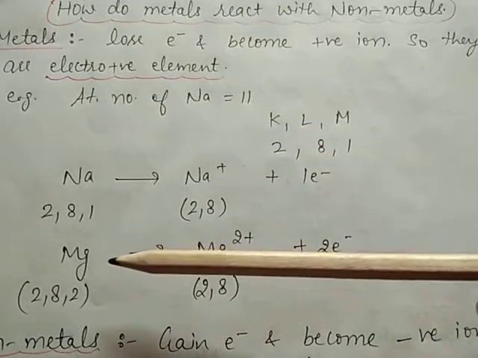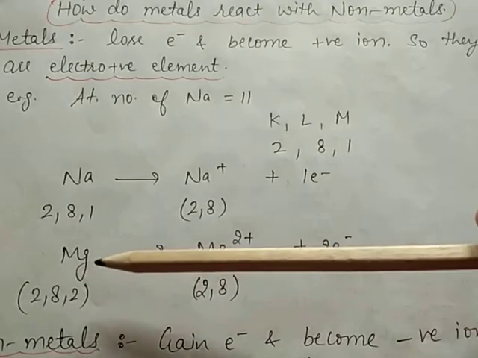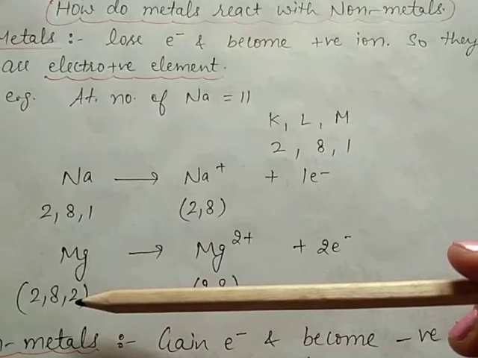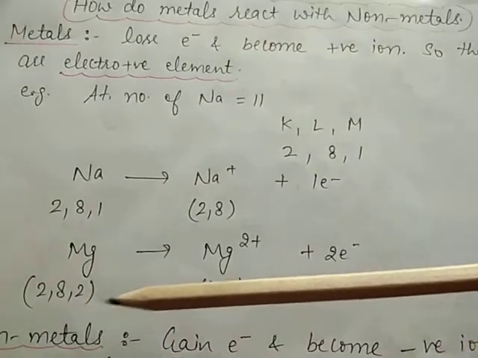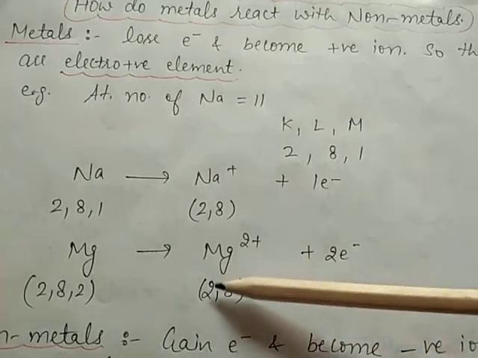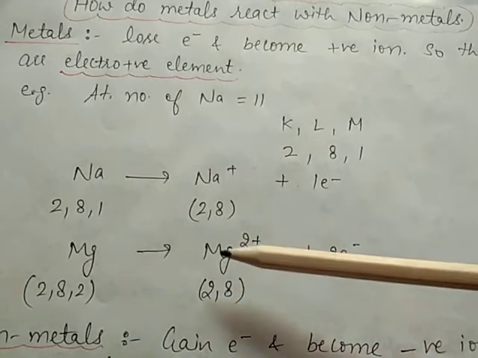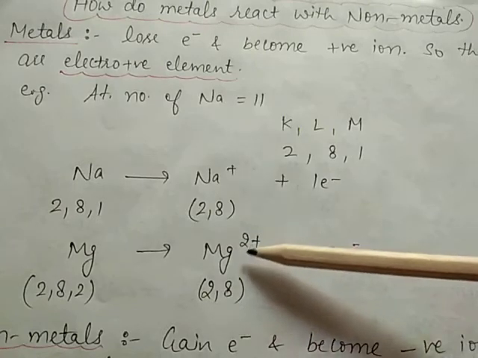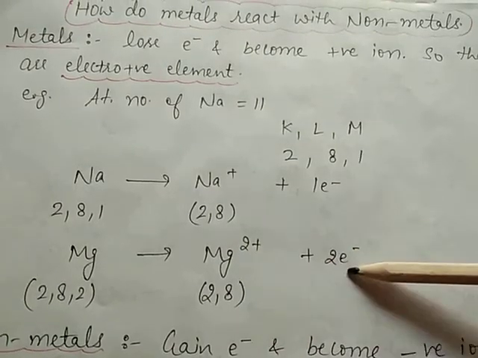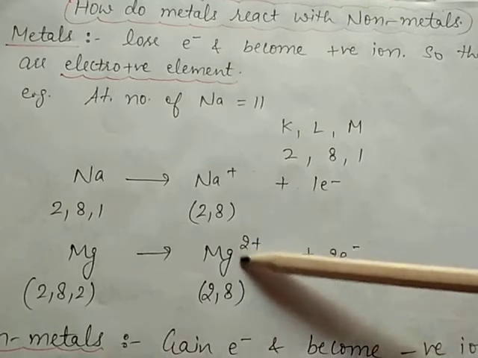Same as in the case of magnesium, the atomic number is 12. Its electronic configuration is 2, 8, 2. After losing 2 electrons, it becomes stable, meaning 2 and 8. And it will form the magnesium Mg2+ ion because it loses 2 electrons, so it has a plus 2 charge.